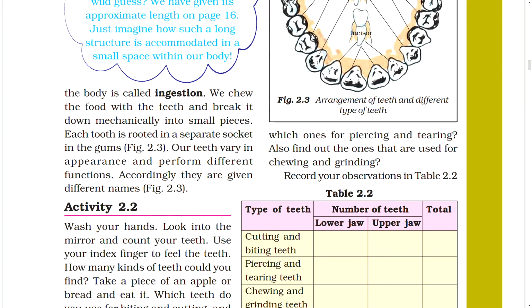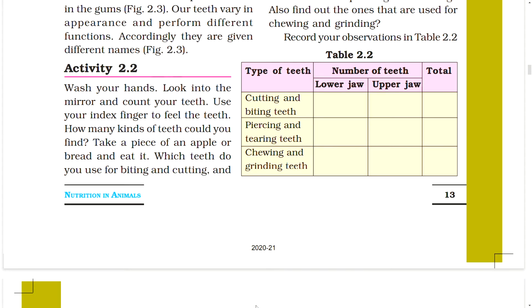The body is called ingestion. We chew the food with the teeth and break it down mechanically into small pieces. Each tooth is rooted in a separate socket in the gums, figure. Our teeth vary in appearance and perform different functions. Accordingly, they are given different names. Figure. Activity 2.2. Do this and comment this.